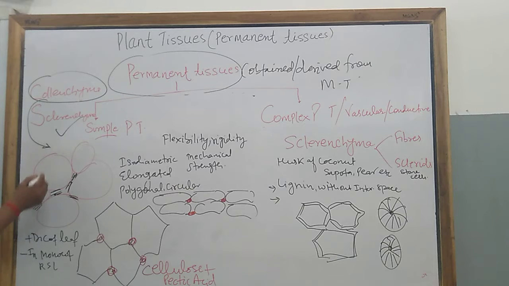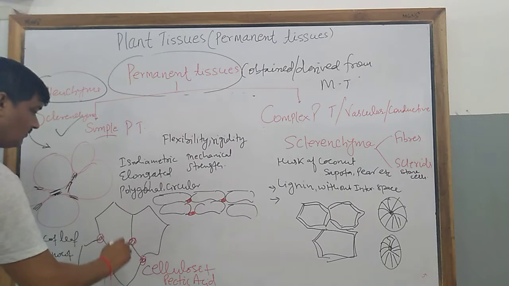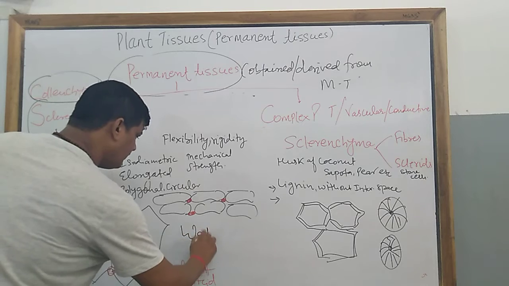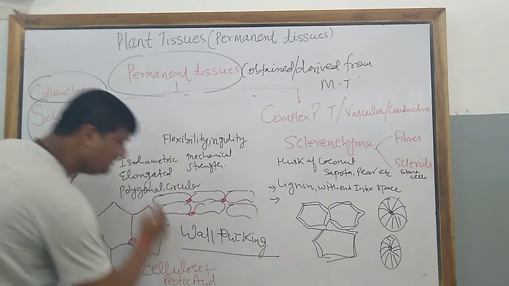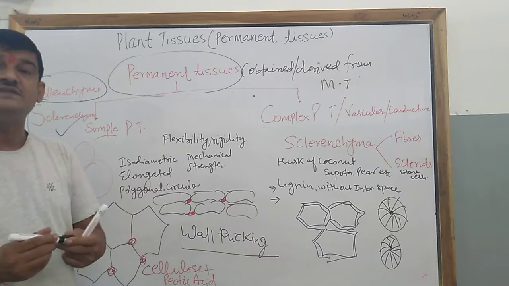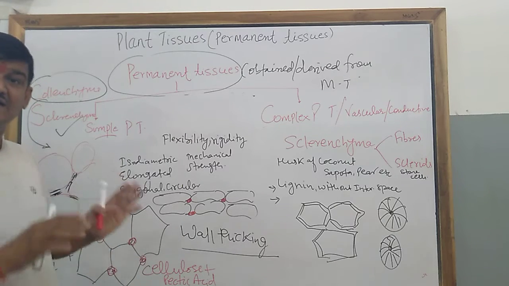Let us see. This is the first shape of the collenchyma cells. It is called oval, and you can see there is very little intercellular space, but they have wall thickening. The characteristic feature of collenchymatous cells is the presence of wall thickening at the corner.